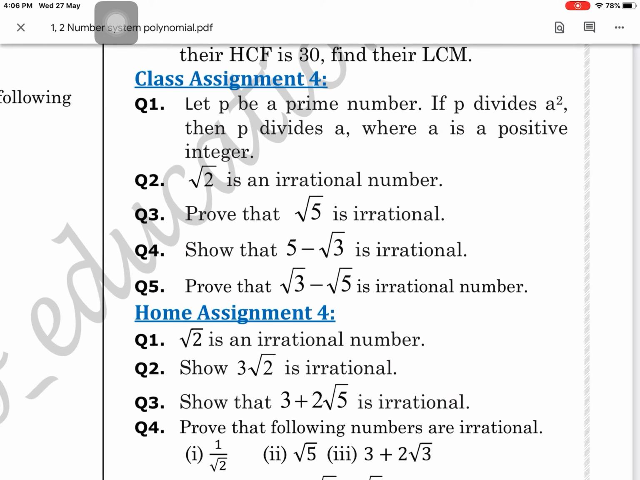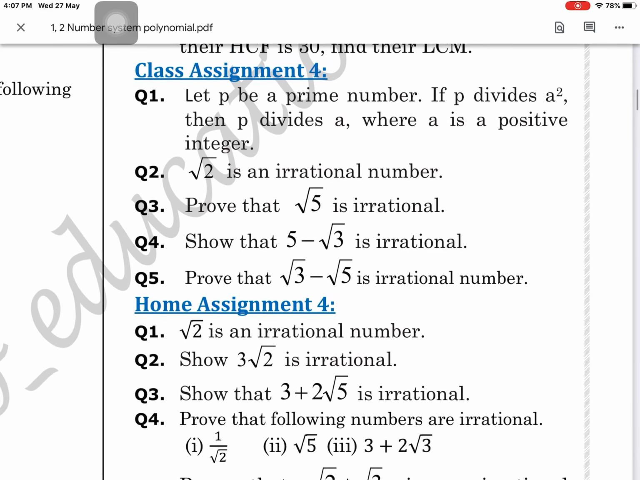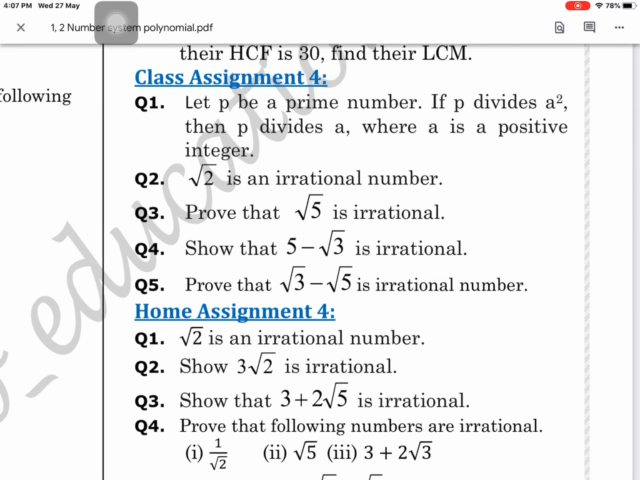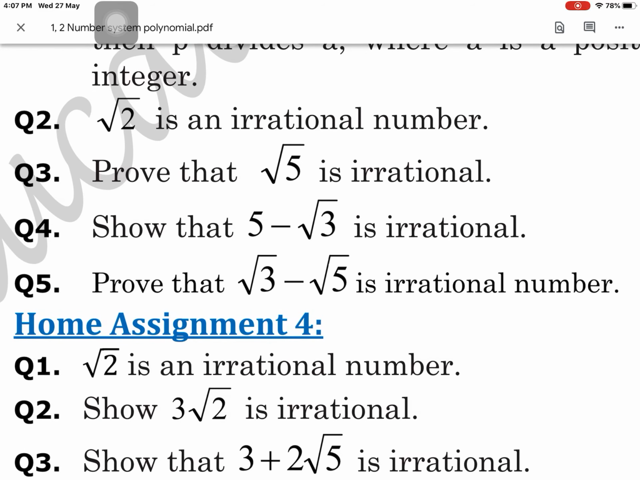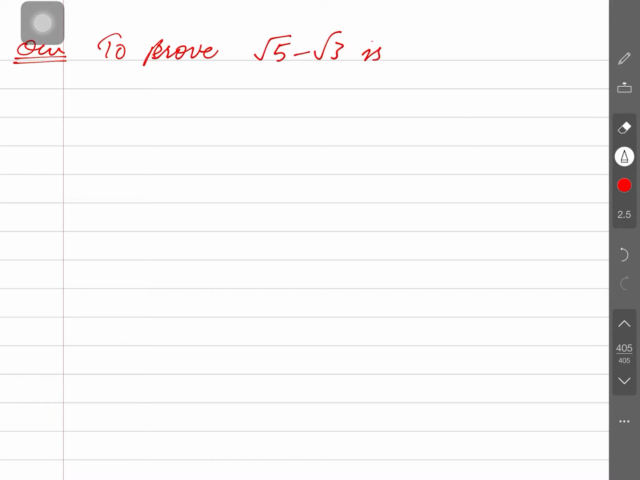Question number 2 we have done yesterday, question number 3 also, 4 also I made it. This question number 5 is there. How can we solve question number 5? Question number 5 is: prove that root 3 minus root 5 is irrational. Root 3 minus root 5. To prove this, what is the question? To prove root 5 minus root 3 is an irrational. Is that clear or not?